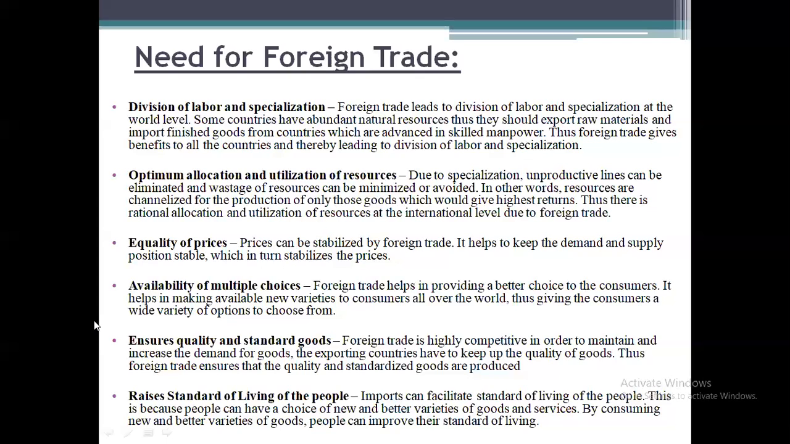Next, ensures quality and standard goods. So ultimately, when there is standardization or specialization and division of labor, the goods will be produced in a quality as well as standard way. And next one, raises standard of living of the people. So standard of living is nothing but the purchasing power of the people, because they are getting the benefit of purchasing goods which are required or necessary for the customers. So even this time when they are purchasing goods from other countries, the standard of living of the people will be increased.